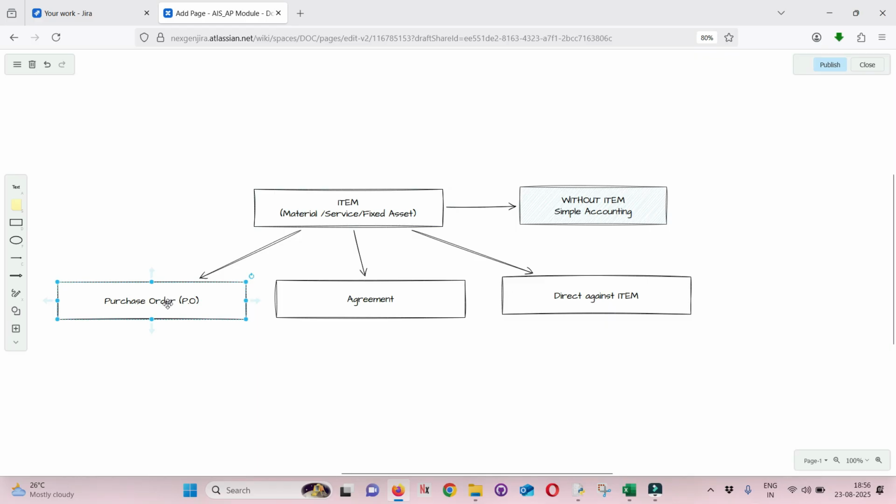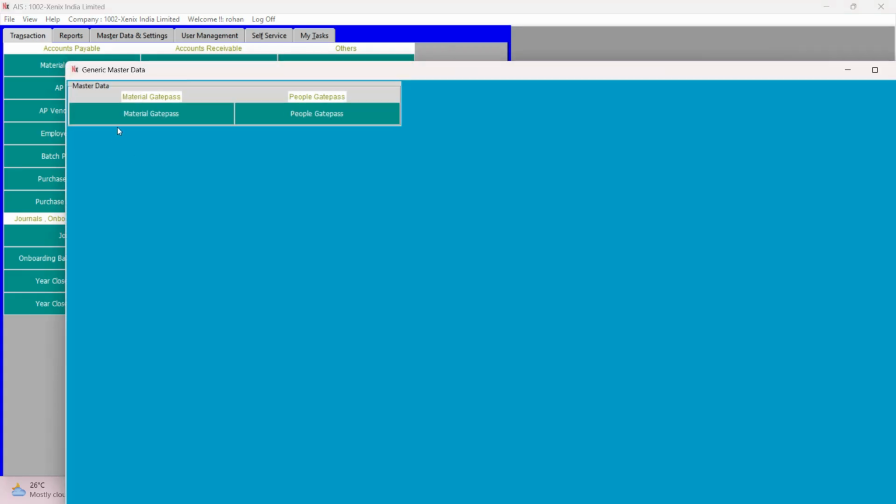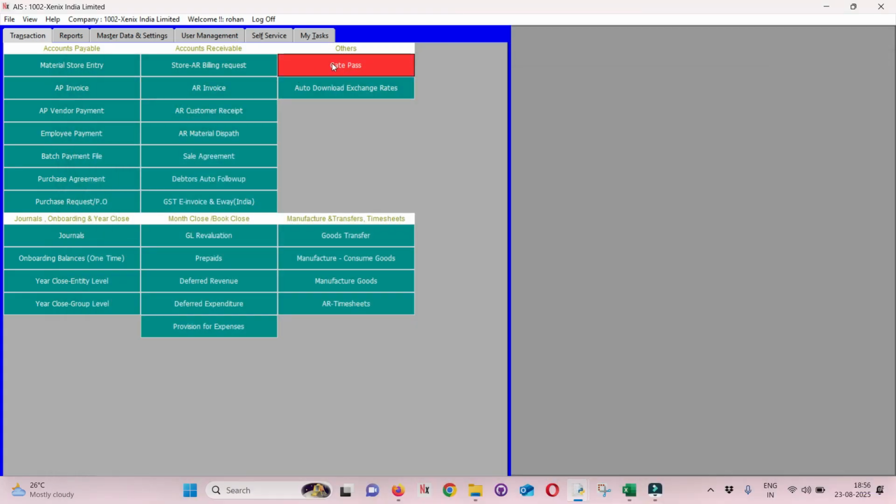You can raise a purchase request, and upon approval, it gets converted into a purchase order. Subsequently, when you receive the goods, AIS does the matching, and if there is any difference, it will go to the approval flow. Similarly, you can enter into a purchase agreement. In case of materials, once you have issued a purchase request or a purchase agreement, if you activate the gate pass, you can issue a gate pass for these materials. This is optional. If you don't activate gate pass, then you don't need to enter the gate pass data.